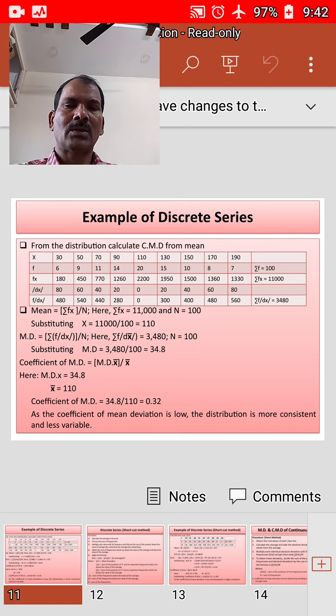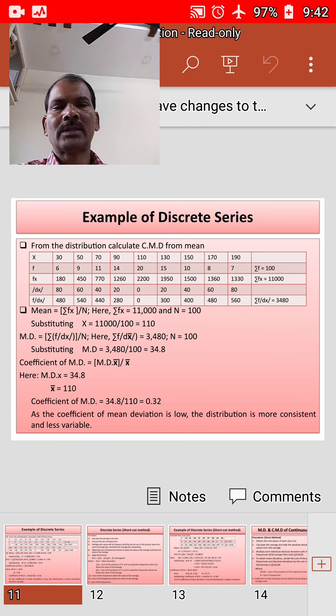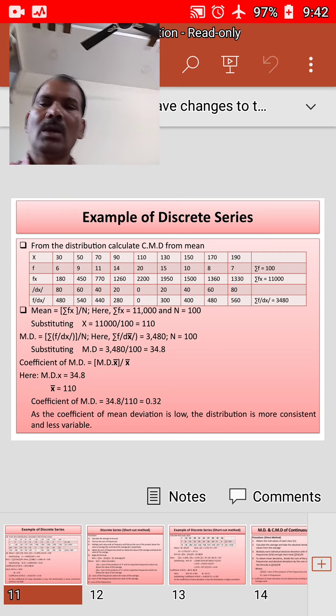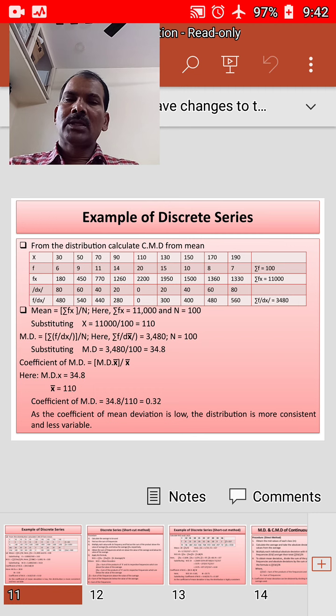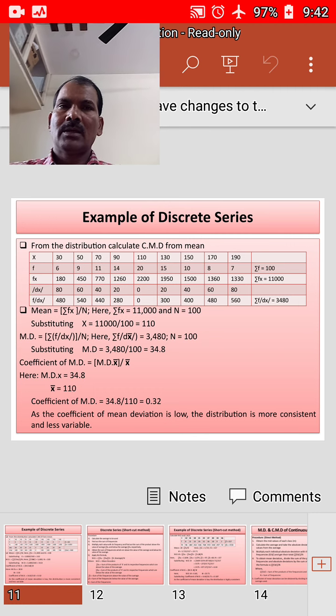Coefficient of MD is equal to mean deviation from mean by mean, which is 34.8 by 110, that is 0.32. As the coefficient of mean deviation is low, the distribution is more consistent and less variable.